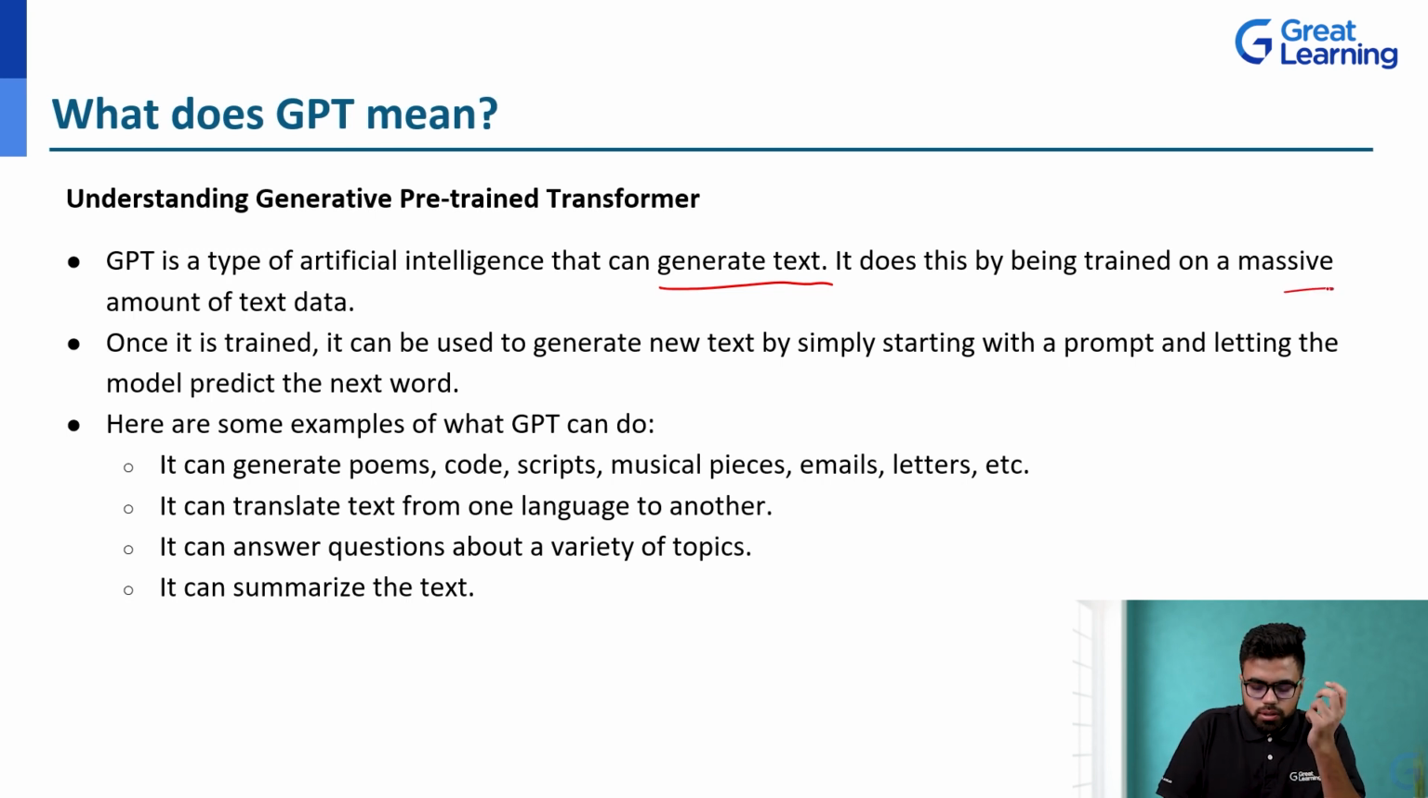So we talked about the data that comes in, the amounts of data that is being generated in the world on a day-to-day basis. Now it is being trained on that data. The algorithm is being trained on that data. The model is being trained on that data. Once it is trained, it is used to generate new text by simply starting with a prompt.